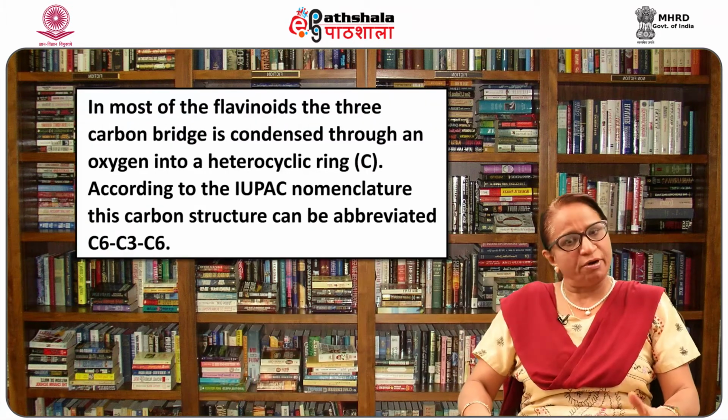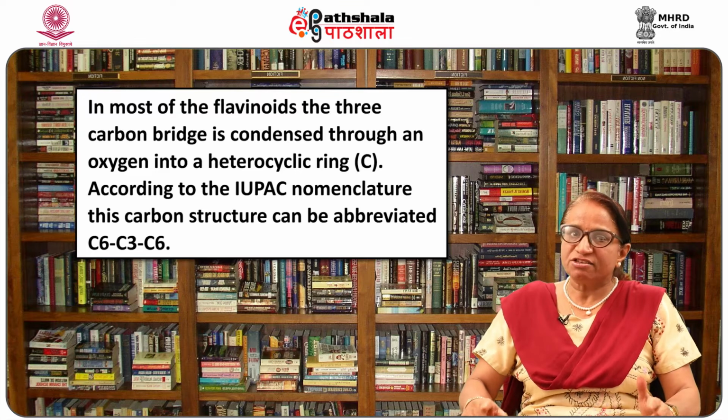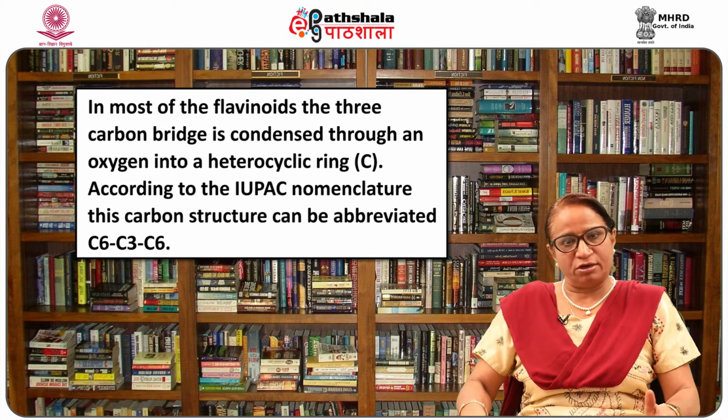In most of the flavonoids, the 3 carbon bridge is condensed through an oxygen into a heterocyclic ring termed as ring C. According to the IUPAC nomenclature, this carbon structure can be abbreviated C6, C3, C6. Let us be acquainted with their classes.